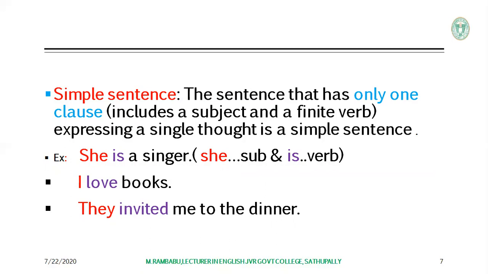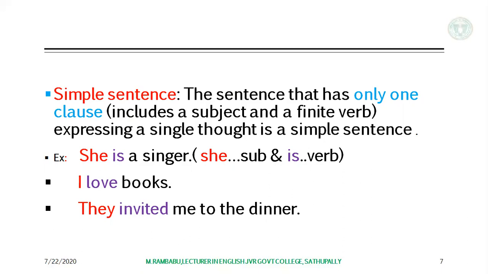For example, she is a singer. Here, the sentence expresses a single thought. It has its own meaning. She is the subject here, and is a singer is the predicate. Is is a verb, and a singer is a subject complement. I love books. I is the subject. Love books is the predicate here. They invited me to the dinner. They is the subject, and invited me to the dinner is the predicate here.